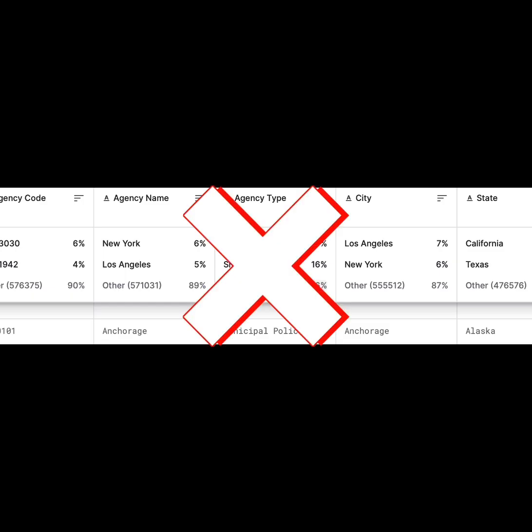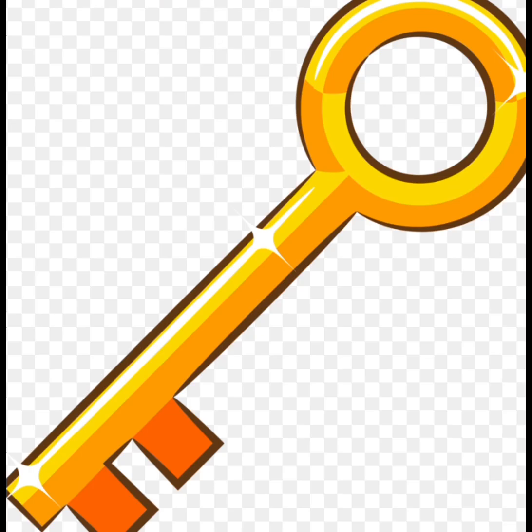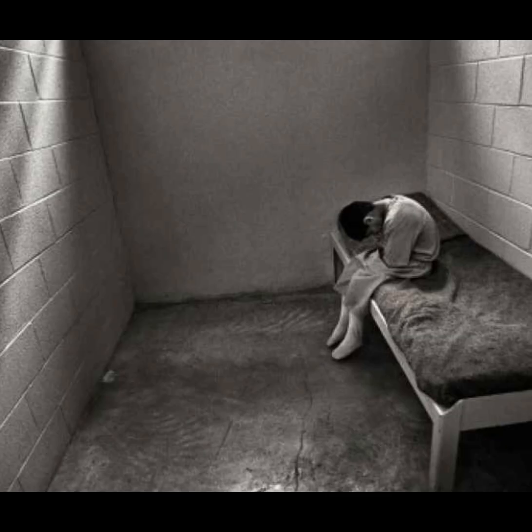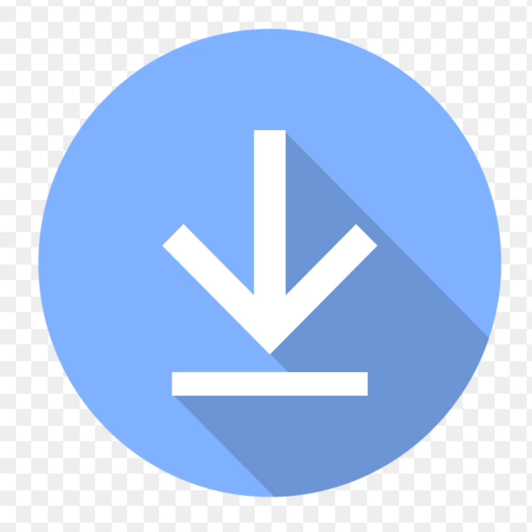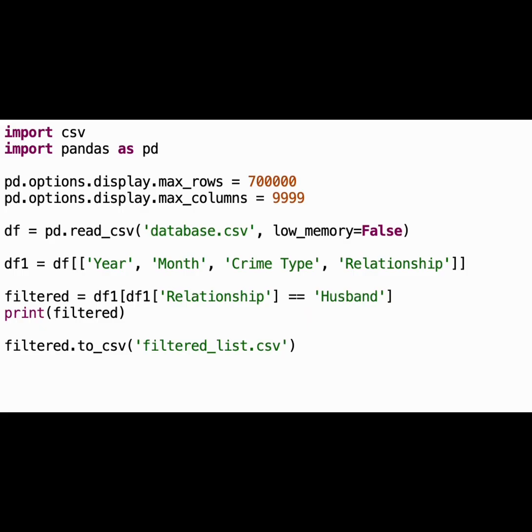This list had many columns, of which I needed to remove most, but had two key ones: month and relationship. I needed to isolate these columns, so I downloaded the sheet and went to program on Thonny. In the coding platform Thonny, I downloaded and imported Pandas, a package that made it much easier to handle long lists such as this one. Using Pandas, I imported the data as a CSV file, and to shorten it into the two columns I needed, I made a list which selected said columns and removed the rest.